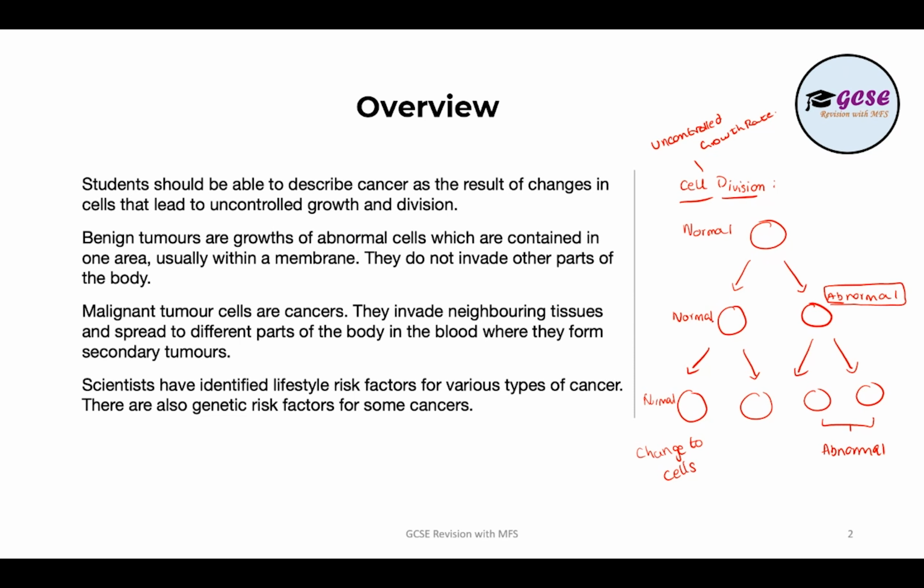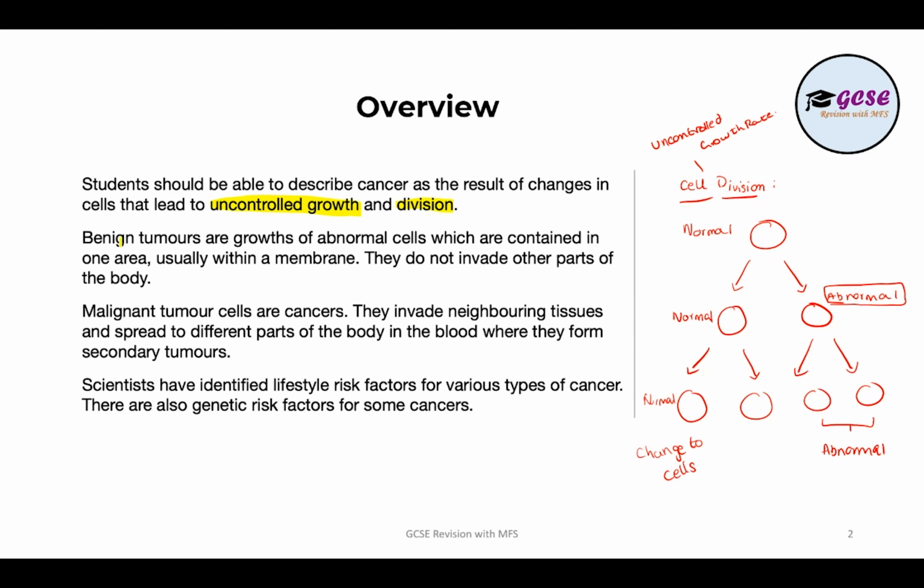The normal cells will continue to form more normal cells. However, the abnormal cells, when they're dividing, will form more abnormal cells. And at one point, the population of abnormal cells will be much greater in the body than the normal cells, and that's what causes the symptoms, because your cells are not functioning properly in your body. And the key aspect here is that cancer occurs due to the uncontrolled growth and division of body cells.